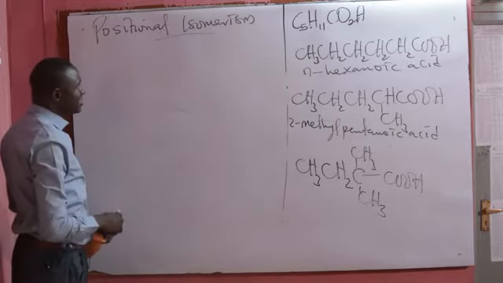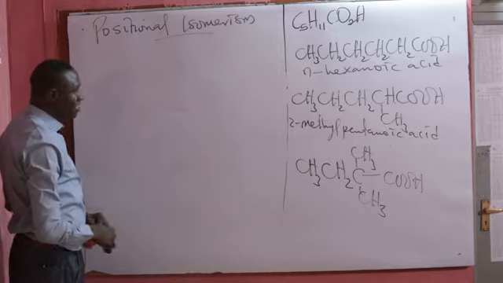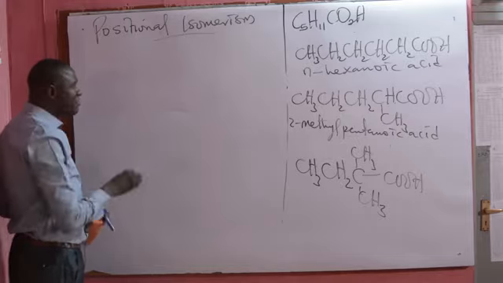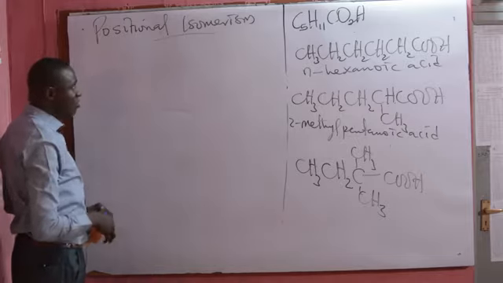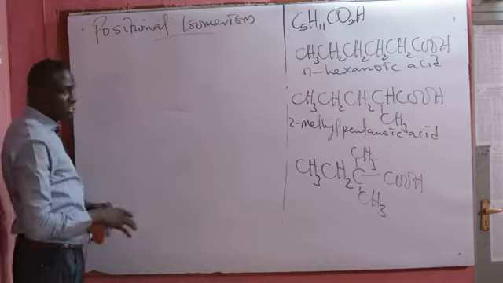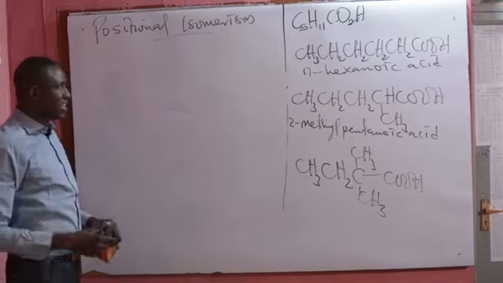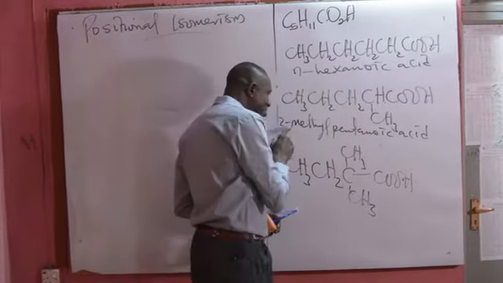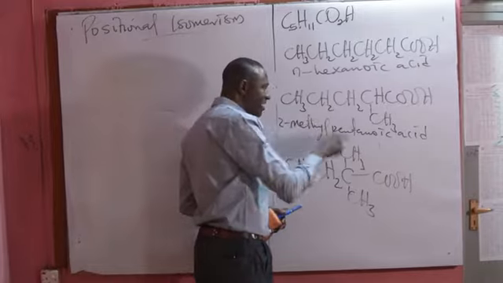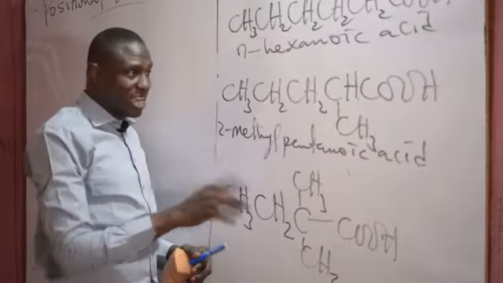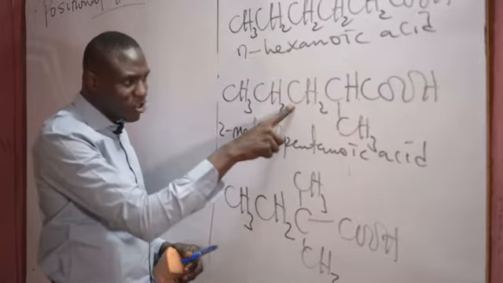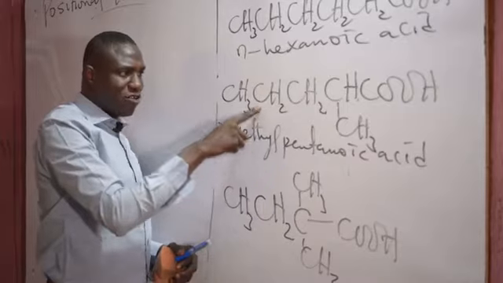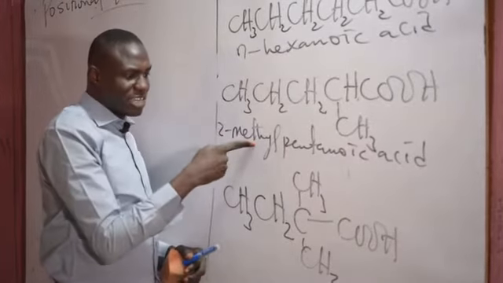Now, positional isomerism is a phenomenon whereby two or more organic molecules have the same molecular formula and functional group, but different positions of an atom or group of atoms. And such organic compounds are referred to as positional isomers. Typical example: there is a positional isomer to 2-methylpentanoic acid. If this methyl group is on this carbon, it becomes 3-methylpentanoic acid. If this methyl group is here, 4-methylpentanoic acid is a positional isomer to this.